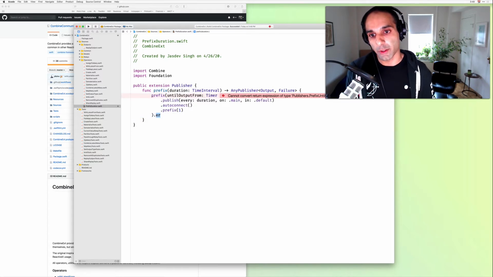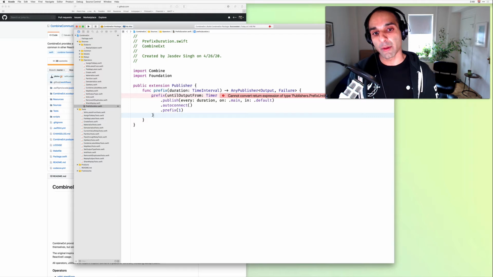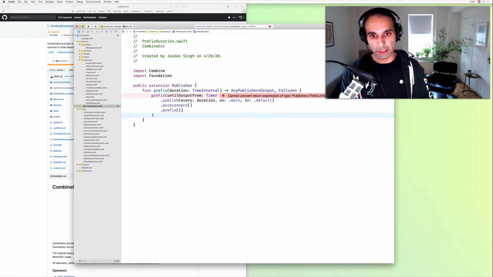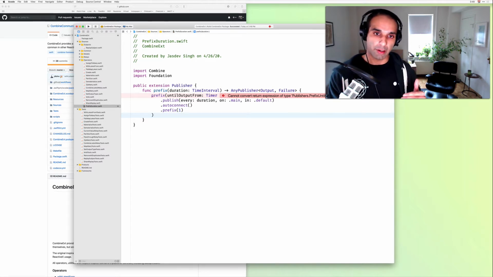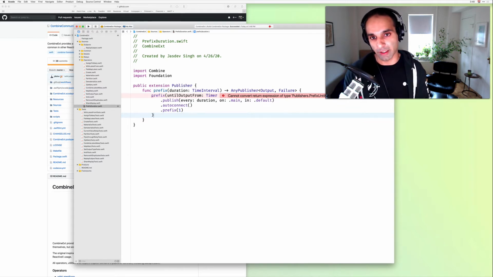But there is some nuance here. What is nice about any publishers is that it hides implementation details from consumers of your library. But by erasing, you're actually cutting off potential performance gains. I do write about this as well, and I'll link to it in the notes. There's a notion of operator fusion, and the idea for short is that if you return the folder type and then subsequently add on operators to that folder type, there are cases where Combine doesn't need to keep nesting over and over again.